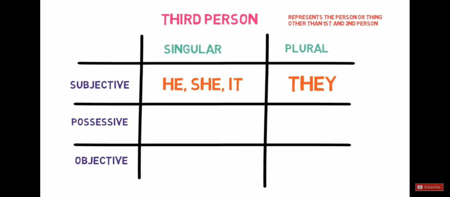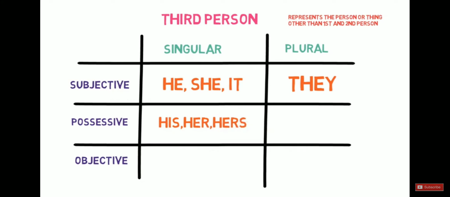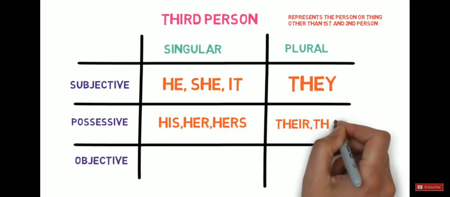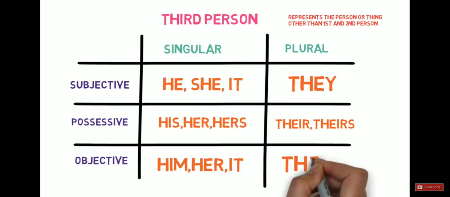For possessive, his, her and hers is used for singular form and their and theirs is used in plural form. And for objective, him, her and it is used for singular form and them is used in plural form.